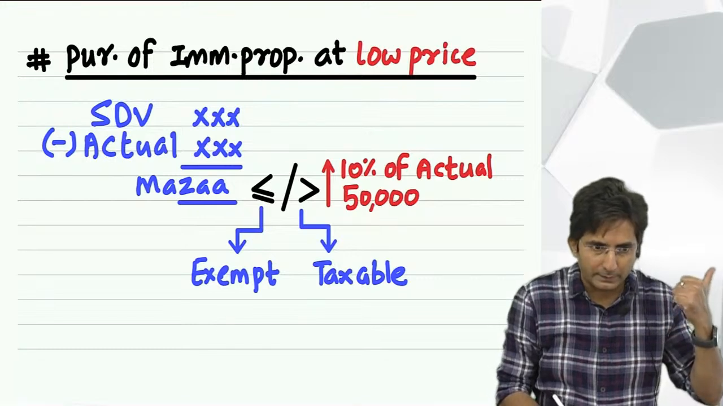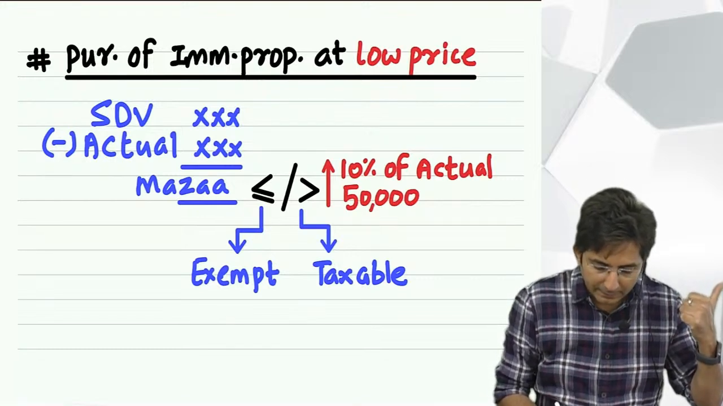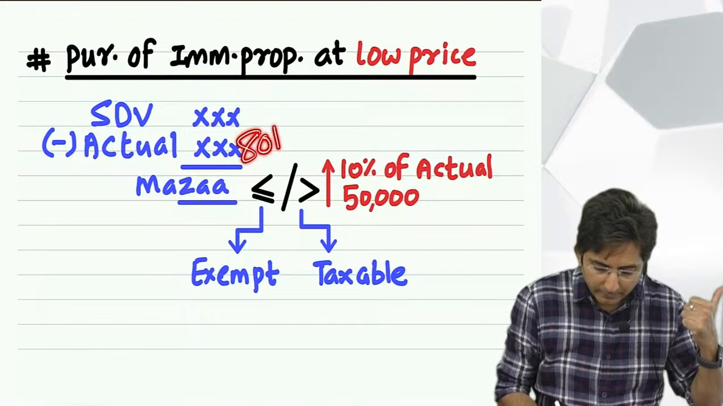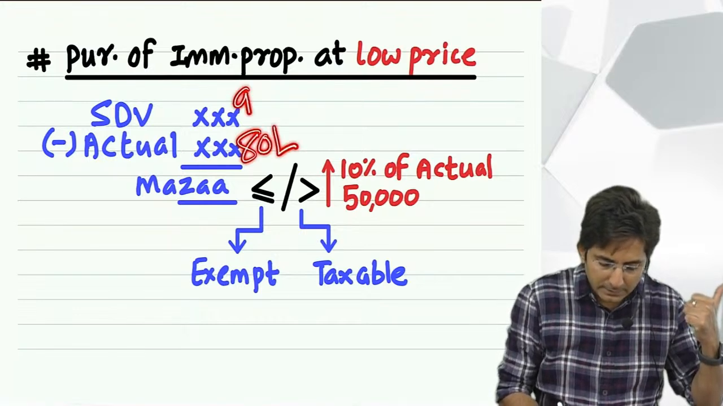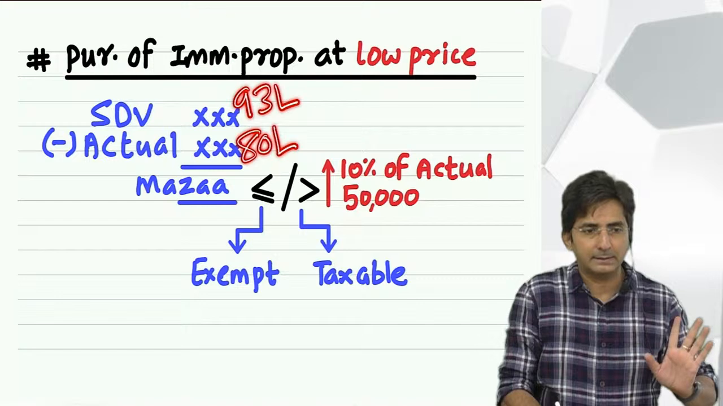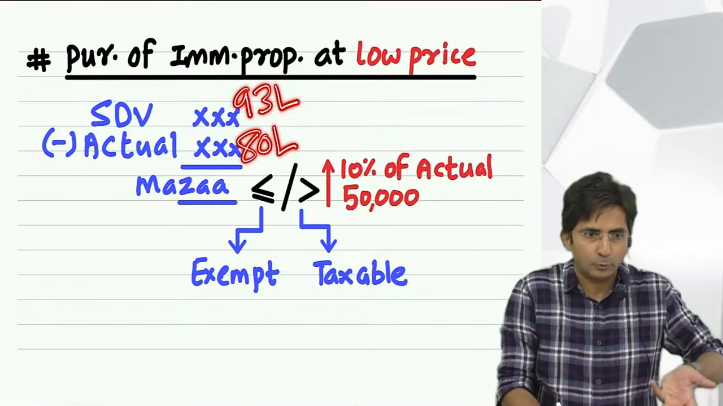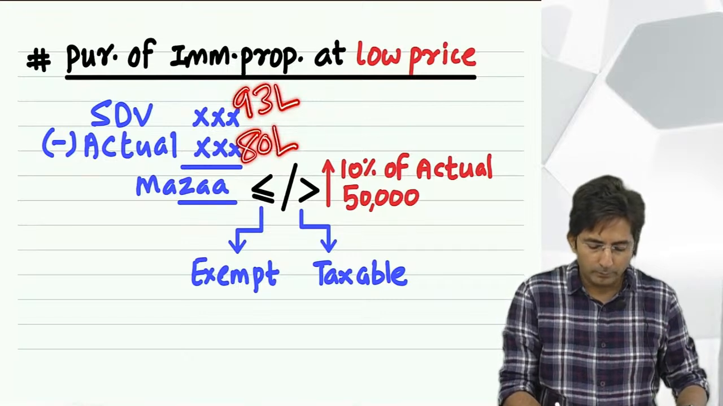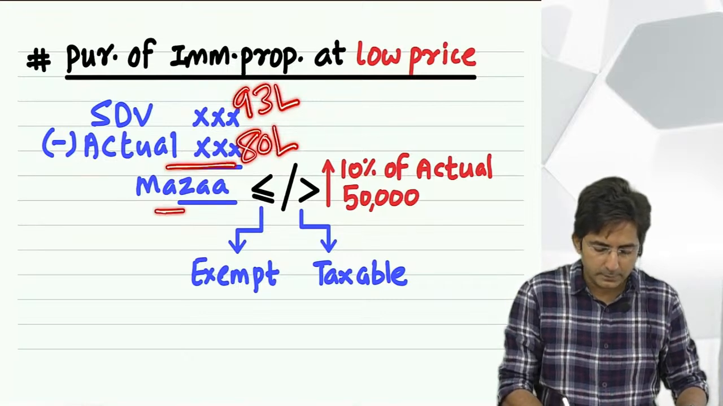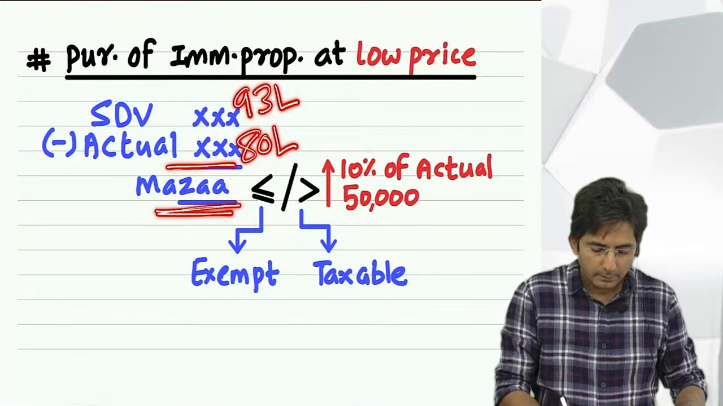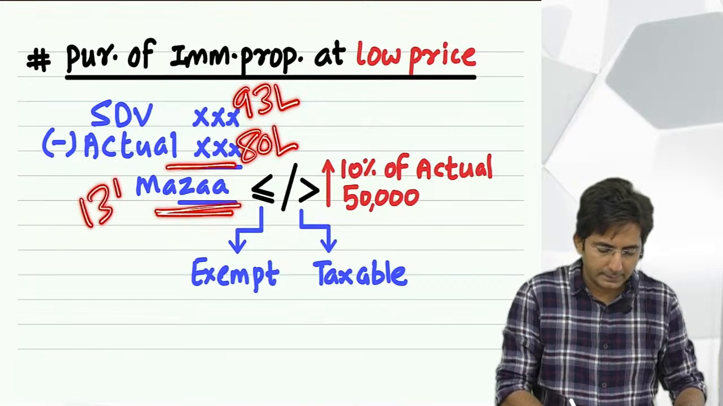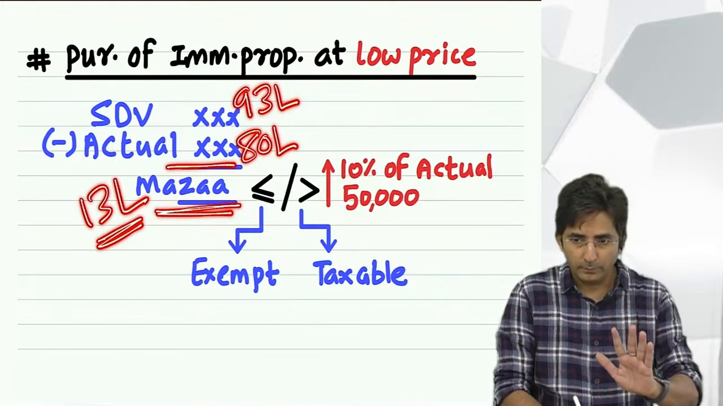Let me do it together. Help me here also. What did I say? Purchase a land at 80 lakhs. Stamp duty value was 93 lakhs. Do you agree this will be given in the question? This has to be given. Now what do you do? Find out the difference. The difference is 13 lakhs. This you can do.